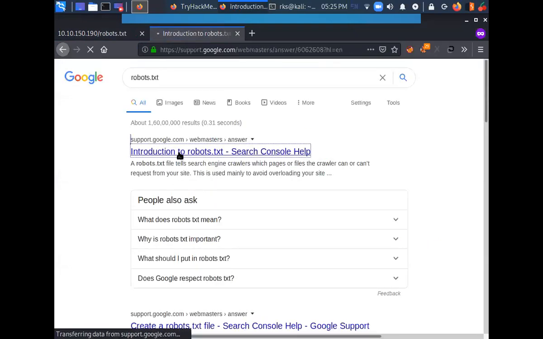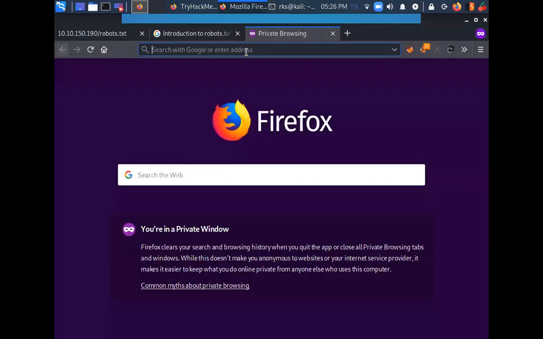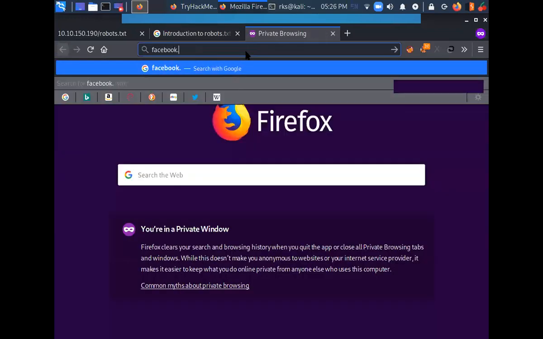This is a file which allows web crawlers to crawl specific directories of a website, to prevent search engines from indexing certain sensitive data. That's why robots.txt is used. It is found in major websites like, let's say, facebook.com.